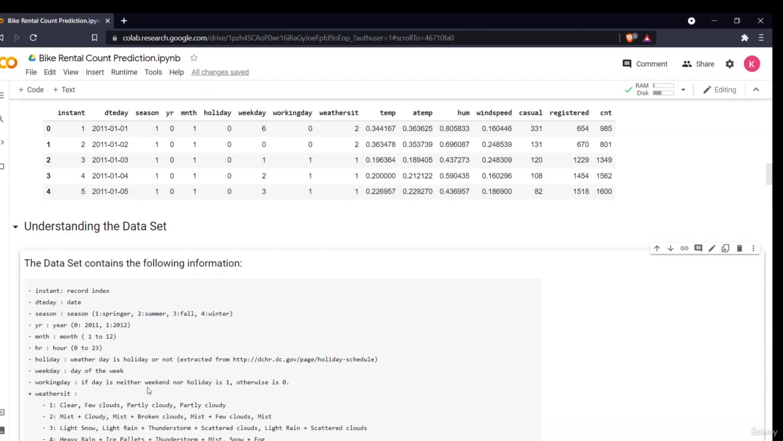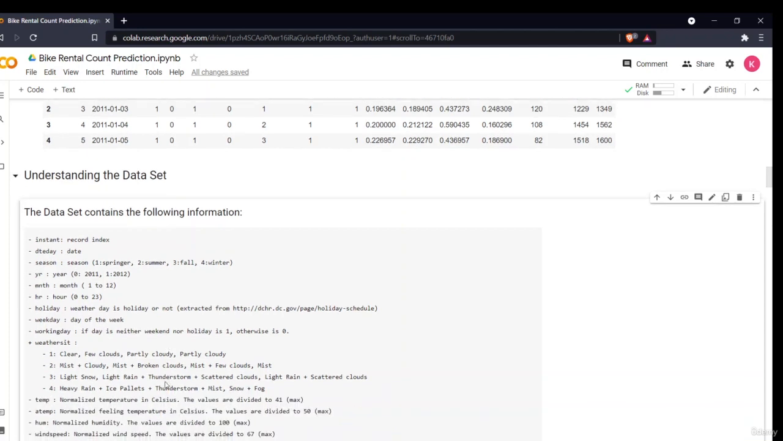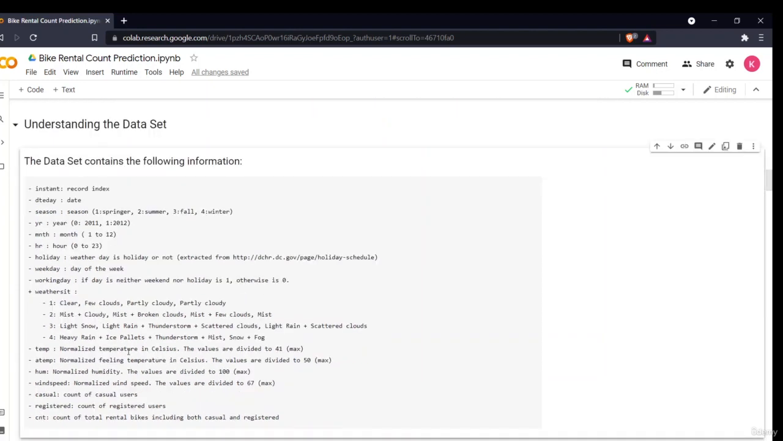That means if it is neither a weekend nor a holiday, it is 1, or else it is a 0. That means it is a holiday, 0. And it's 1, it's a working day. In weather situation, the different categories are there: 1, 2, 3, 4. 1 is for clear, few clouds. Second is for mist, cloudy. Third is for light snow, light rain. Fourth is for heavy rain, ice pellets. Basically, this will play a very important role in telling how the count is distributed.